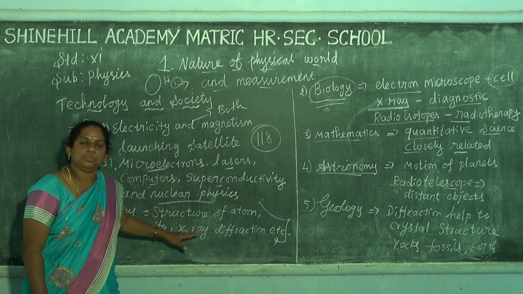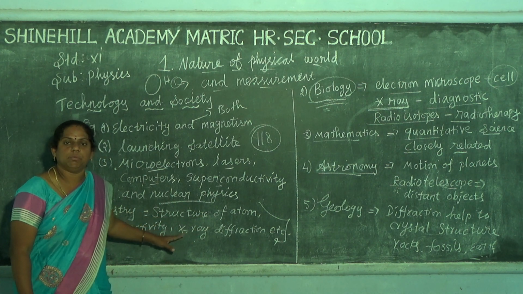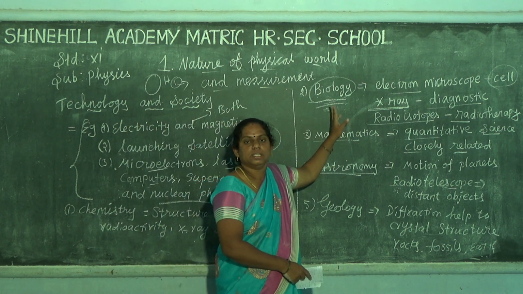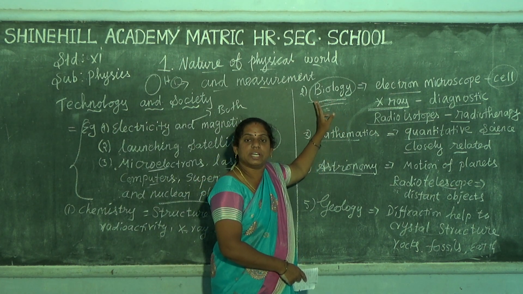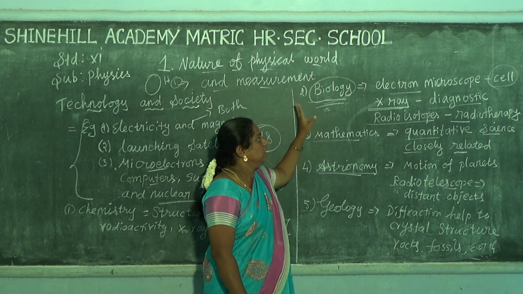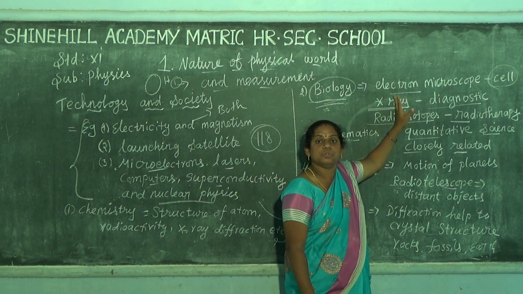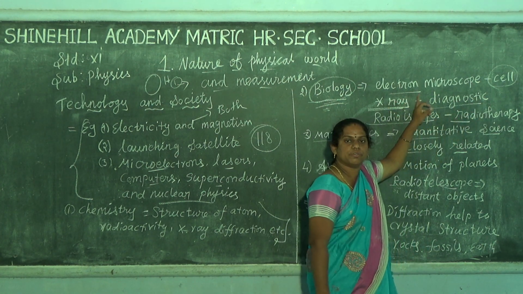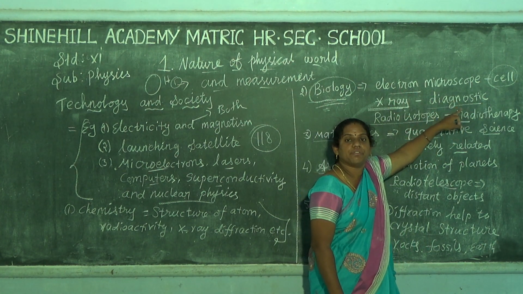Further, they helped with valency and chemical bonding. Second one is biology. Biology is the study of living things only. The electron microscope is used for the structure of a cell.